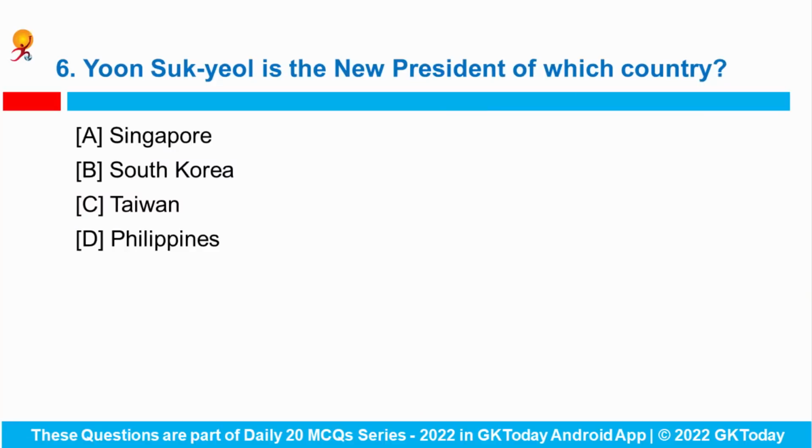Fine. Next question. Yoon Suk Yeol is the new president of which particular country? So a conservative former prosecutor Yoon Suk Yeol is set to become South Korea's next president after his win in the country's presidential election. And this election had a high turnout with around 77% of the eligible population casting their votes. The results were also the closest in the country's democratic history, with a vote count difference of less than just 1%.